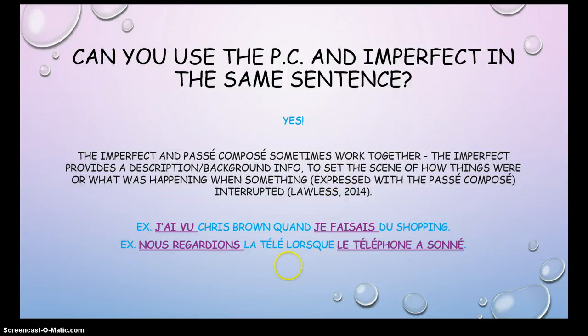So we have 2 examples here. J'ai vu Chris Brown quand je faisais du shopping. I saw Chris Brown. That's something specific that happened. Quand je faisais, when I was shopping. That's what you were doing. Nous regardions la télé lorsque le téléphone a sonné. So we were watching TV. That's something we were doing. And then all of a sudden, the telephone rang.